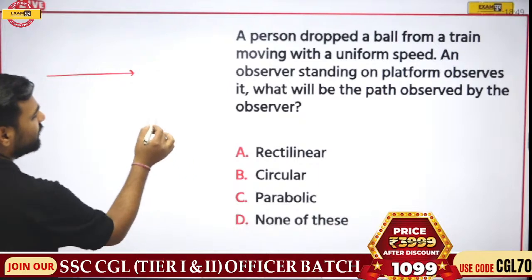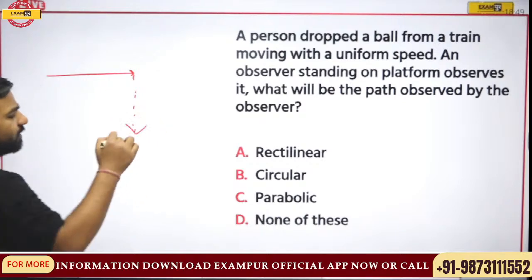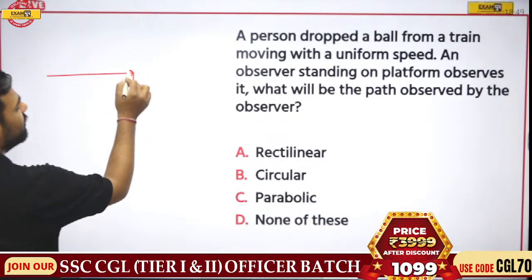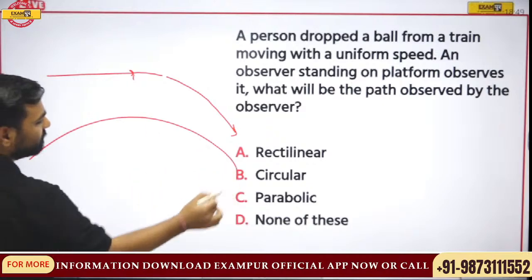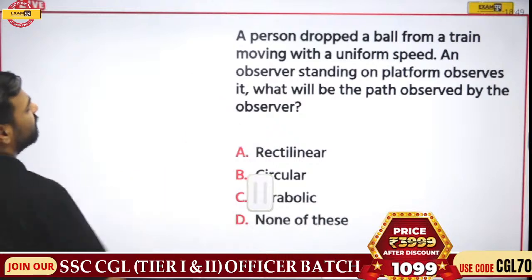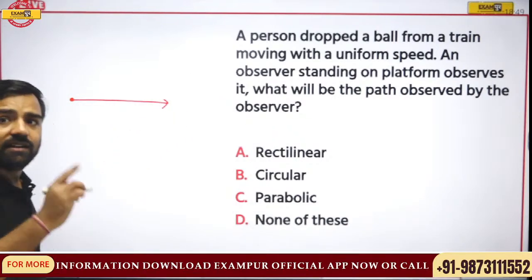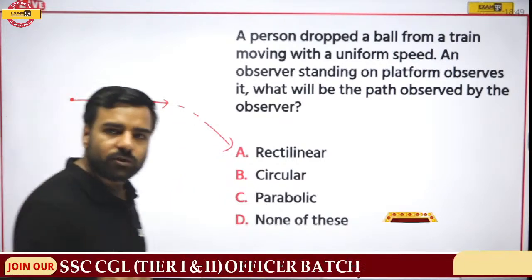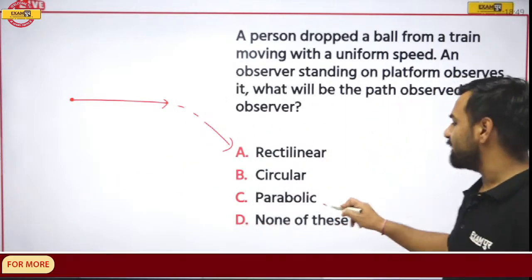There's gravity also that is acting. So this gravity will pull it towards itself. That means whatever object is there, it will fall down in this manner. And this path is your parabolic path. So yes, whenever any object is thrown out from the train, it will follow the horizontal path, then the gravity which is acting will take it towards itself. So yes, this path will be parabolic in nature, and option C is absolutely correct.